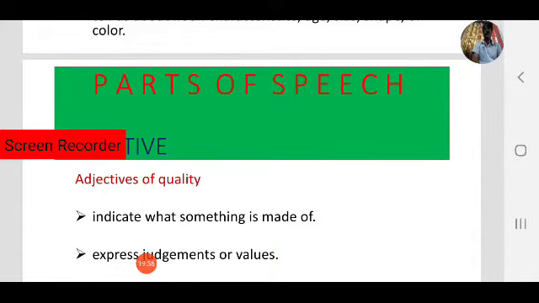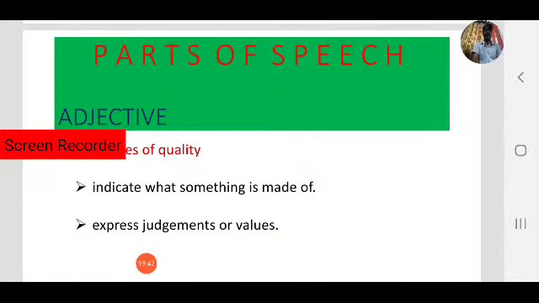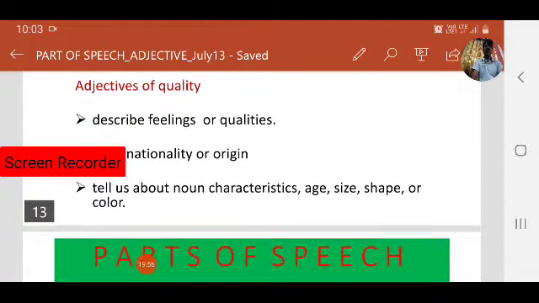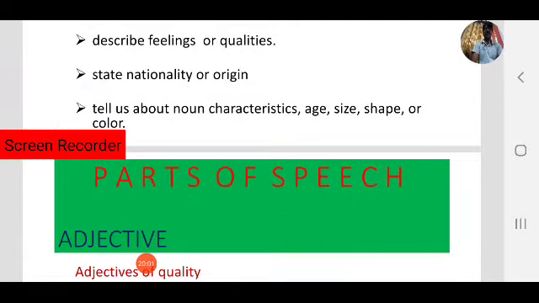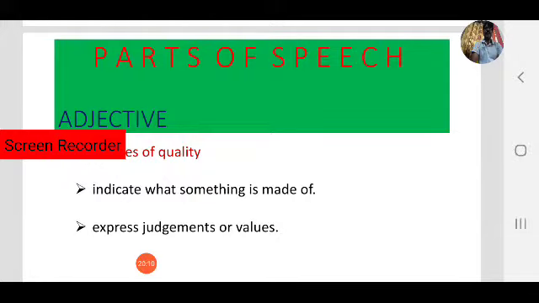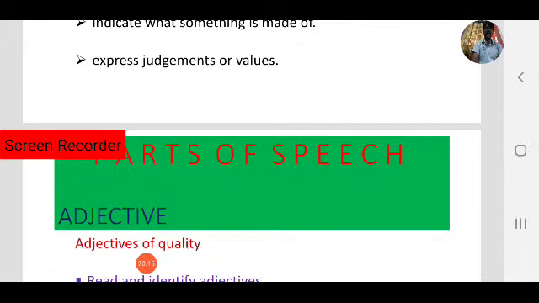They also indicate what something is made of and express judgment or values. So keep in mind, express judgment about nouns or pronouns, or values. These five points you have to keep in mind. So adjectives of quality express feelings or qualities, state nationality or origin, tell us about noun characteristics like age, size, shape or color, indicate what something is made of, that is material, and express judgments or values.